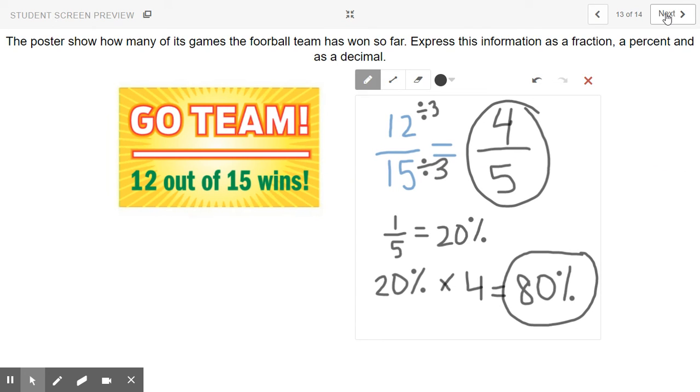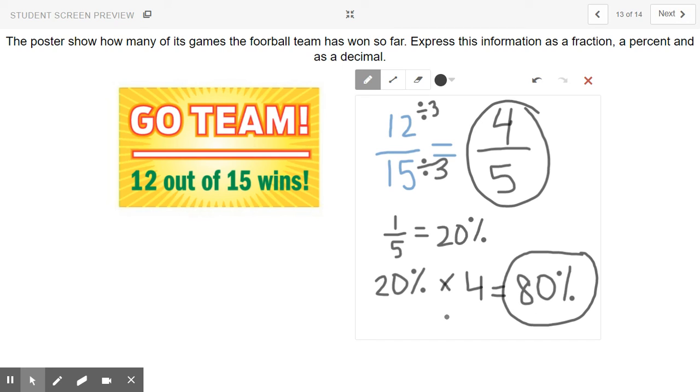I want to show this as a fraction, percent, and a decimal. So 12/15, I can't make that out of 100, so I had to simplify 12 over 15, divided both by 3. So 4/5 is the fraction representation of 12/15. Now I want to change 4/5 into a percent. If 4/5 comes from 1/5, 1/5 is 20%. So 20% times 4 is 80%.